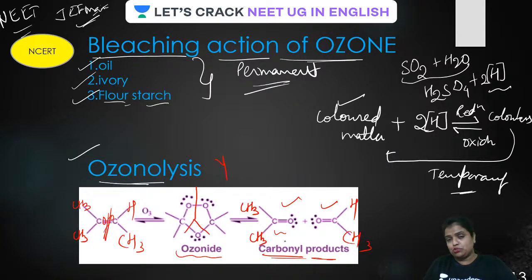And what is the importance of it? Ozonolysis, the ozonized product, helps you to find out the position of the double bond, or the position of unsaturation, in the organic compound. Isn't it? All done. Let's move ahead. It is very, very, very important, guys. These two are very, very important.